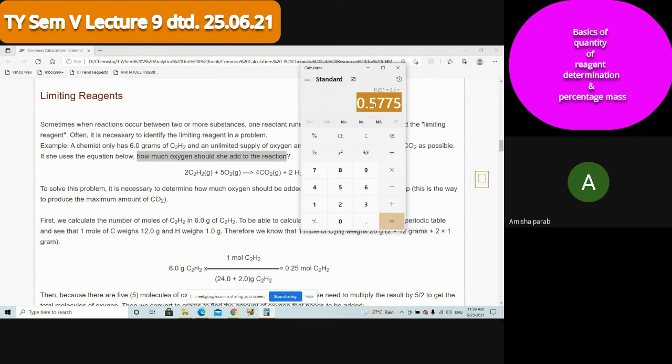Because 0.018 mole is practically not measurable. 0.018 gram, how did that answer come? 0.5775 divided by 32 is equal to 0.018. Why divided by 32? Oxygen.